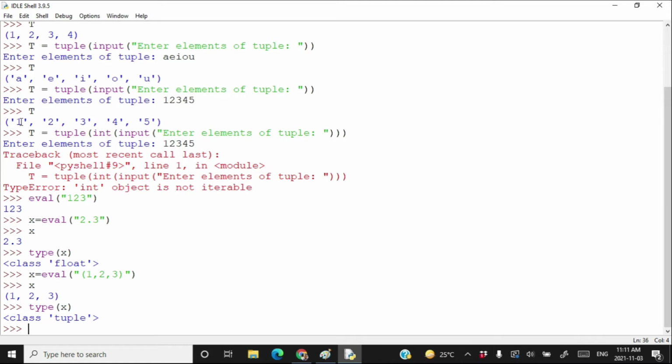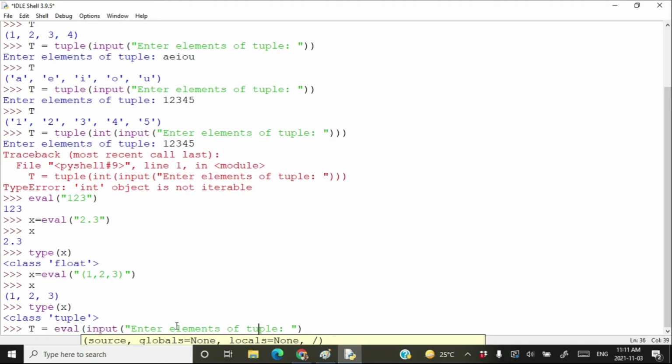We are going to use same technique in order to take various elements of tuple from keyboard. Let's try it. So instead of converting input to integer and followed by a tuple, you can just take input and that's it. That input should be given to eval method. So whatever the input is taken by the input function will be given to the eval method for further evaluation.